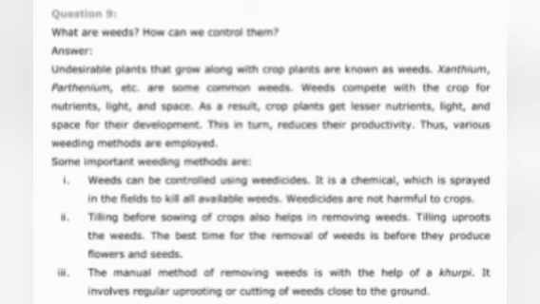Now let us move toward the ninth question. What are weeds? How can we control them?